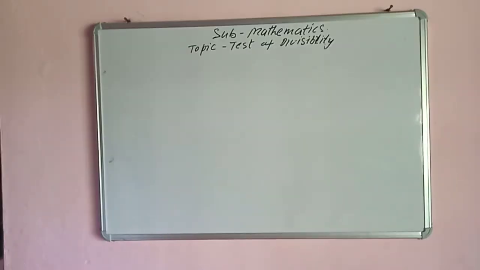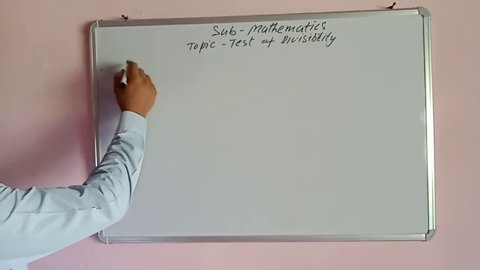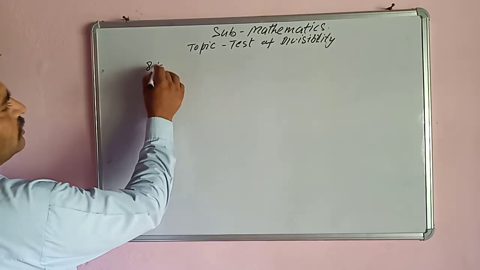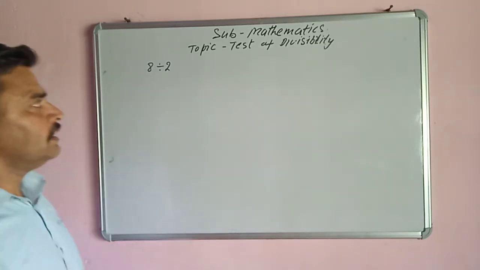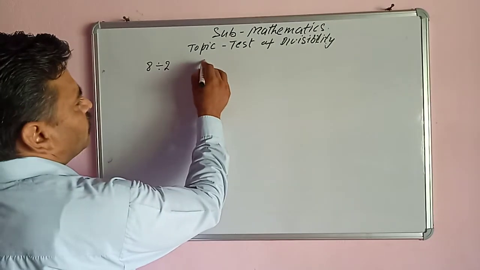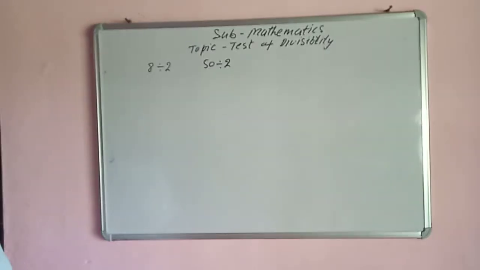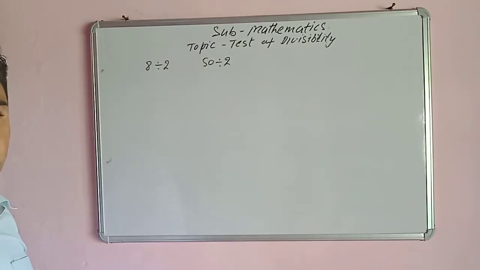If anybody asks whether 8 is divisible by 2 or not, we can easily say that 8 is divisible by 2, since 2 fours are 8. Similarly, if it is 50, we can say 2 twenty-fives are 50, so 50 is divisible by 2.